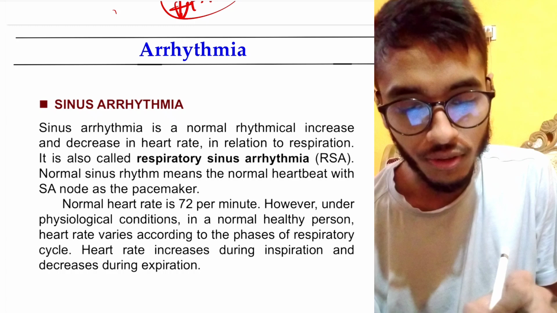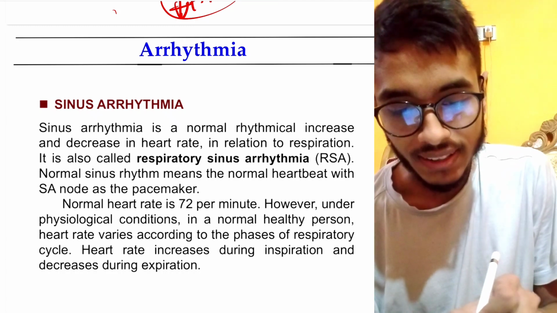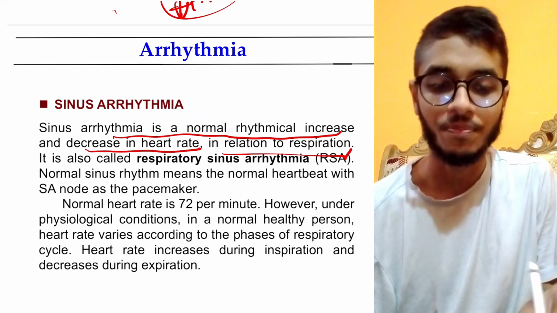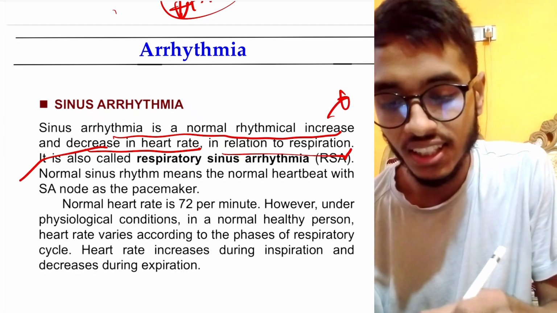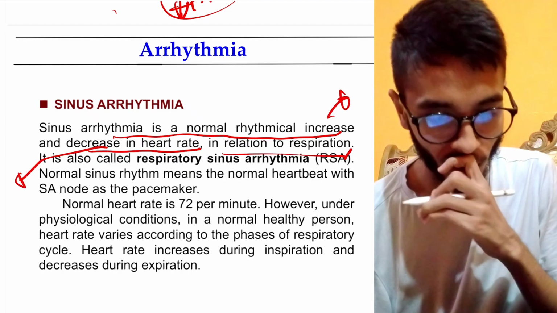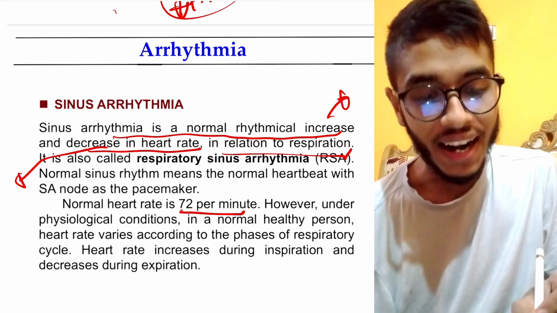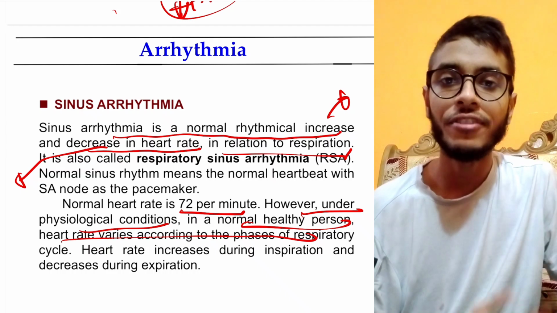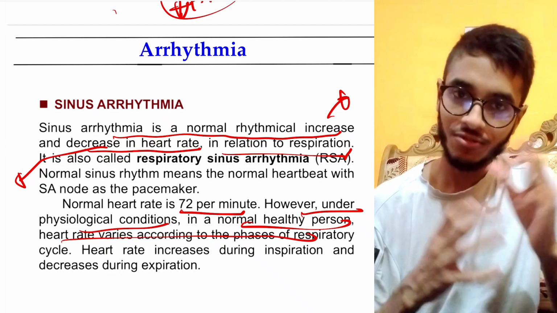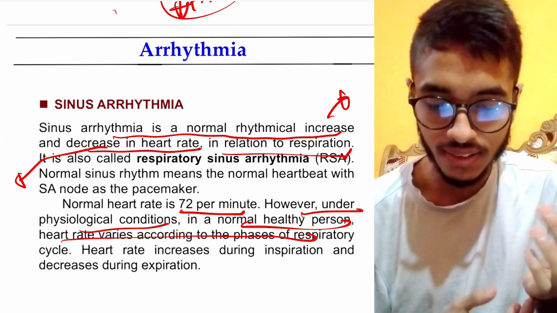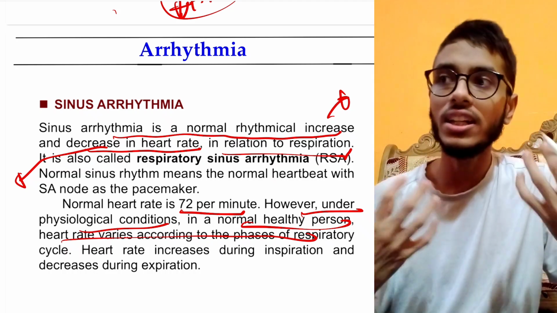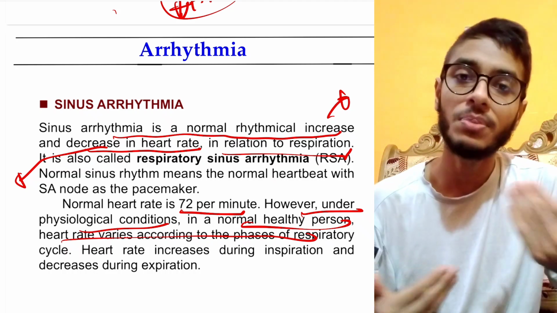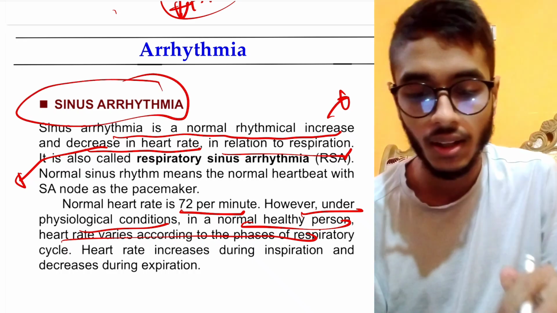So look into the slides. Sinus arrhythmia is a normal rhythmic increase and decrease of heart rate in relation to respiration, and it is increasing during inspiration and decreasing during expiration. Normal heart rate is 72 beats per minute. Under physiological conditions, in a normal healthy person, it may vary in the respiratory phases. Okay, so it's physiological, it's not abnormal, and it is mostly observed during deep expiration and inspiration.